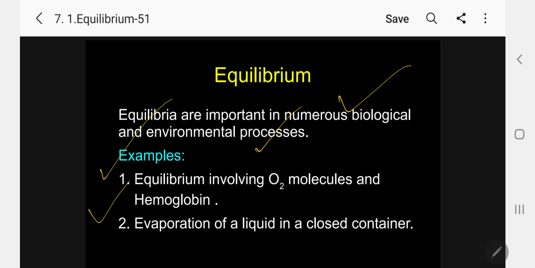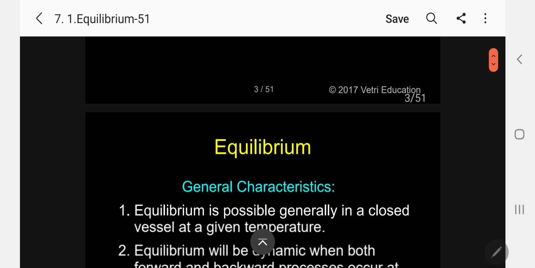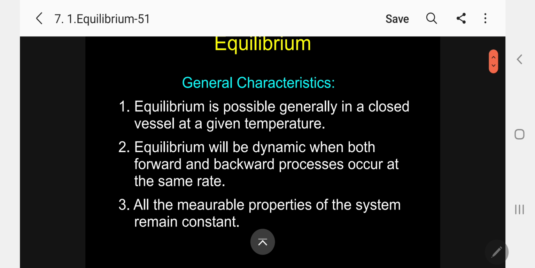So vapor and liquid are in equilibrium. The most important information is that equilibrium will always be obtained only in a closed container, a closed system. Please remember. Now, what are the characteristics of equilibrium? We must know. Number one, equilibrium is possible generally in a closed vessel. I told you, closed vessel, in the thermodynamic sense a closed system, at a given temperature.